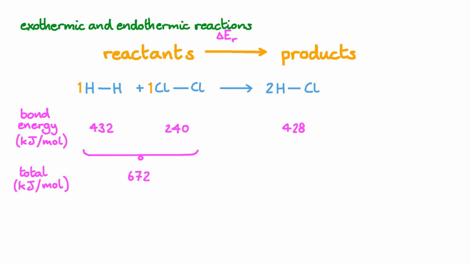The total energy required per mole of reactants is 672 kilojoules per mole, and the total per mole of products is 856, which is twice that of the molar bond energy for hydrogen chloride. The energy released when the bonds in the products form is greater than the energy required to break the bonds in the reactants, so we're dealing with an exothermic reaction.